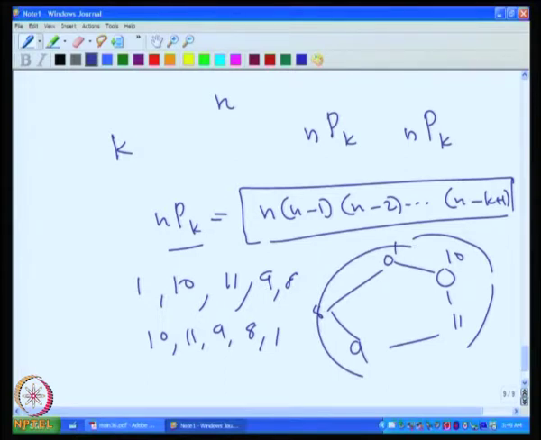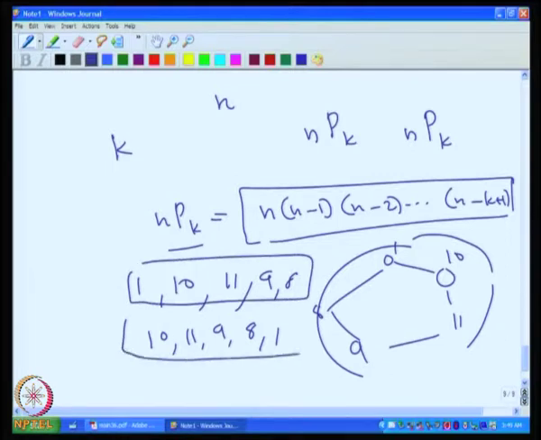As in the case of a k cycle, we could have started from any of the k numbers and ordered them, and all of them correspond to the same cycle. For instance, this sequence and this sequence correspond to the same cycle, just that the first time we enumerated 1, 10, 11, 9, 8, and the next time we are enumerating 10, 11, 9, 8, 1, that is all.